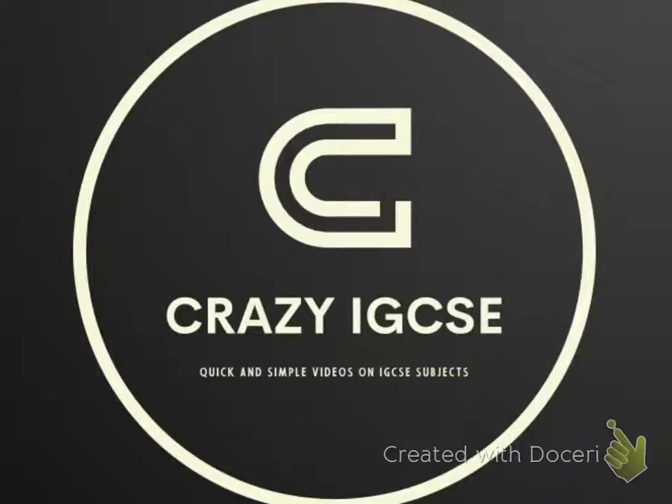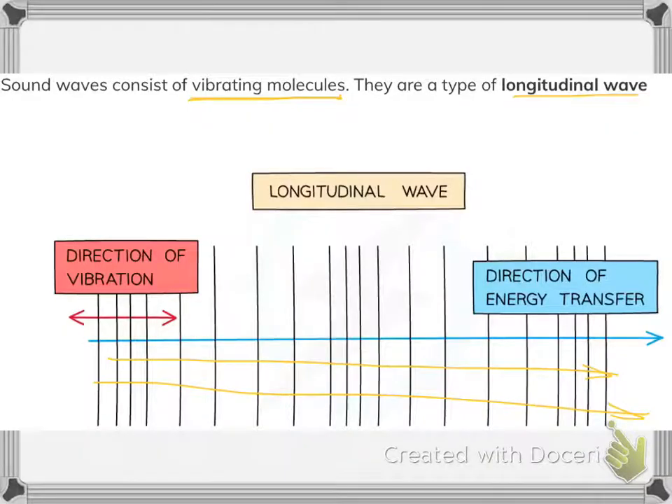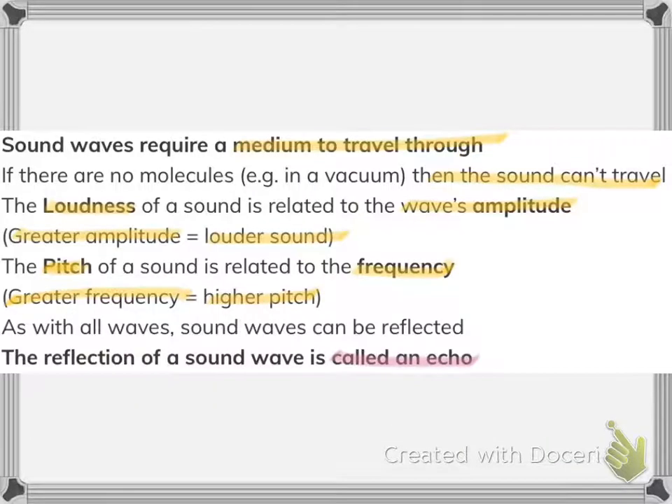So today we'll be learning our first IGCSE physics topic, sound. Sound waves consist of vibrating molecules and they are a type of longitudinal wave. Longitudinal wave means the direction of the vibration and energy transfer is horizontal. Sound waves require a medium to travel through, and the medium is gas, solid, or liquid.